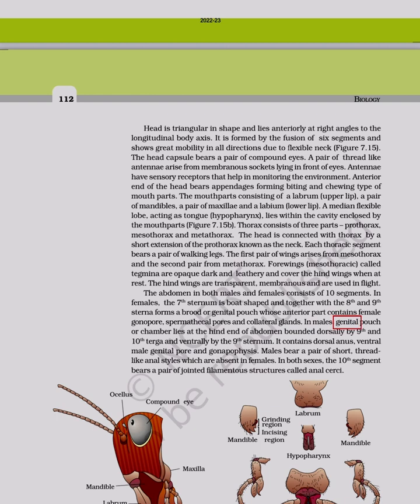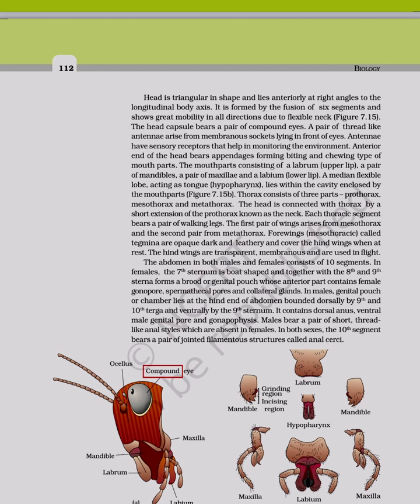In males, genital pouch or chamber lies at the hind end of abdomen, bounded dorsally by 9th and 10th tergum and ventrally by the 9th sternum. It contains dorsal anus, ventral male genital pore and gonapophysis. Males bear a pair of short, thread-like anal styles which are absent in females. In both sexes, the 10th segment bears a pair of jointed filamentous structures called anal cerci.